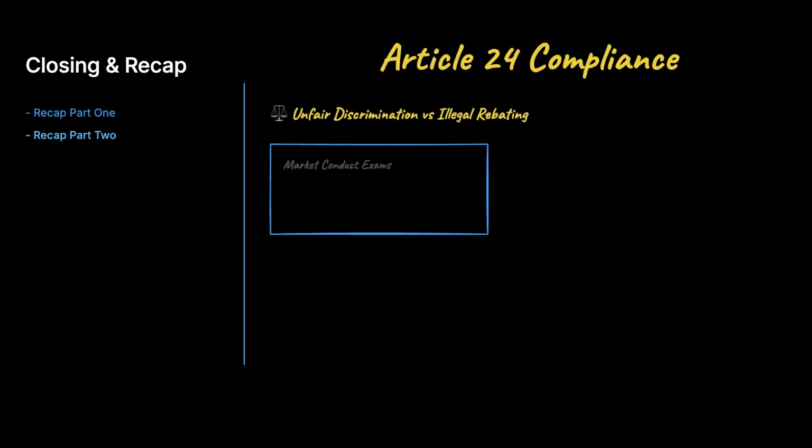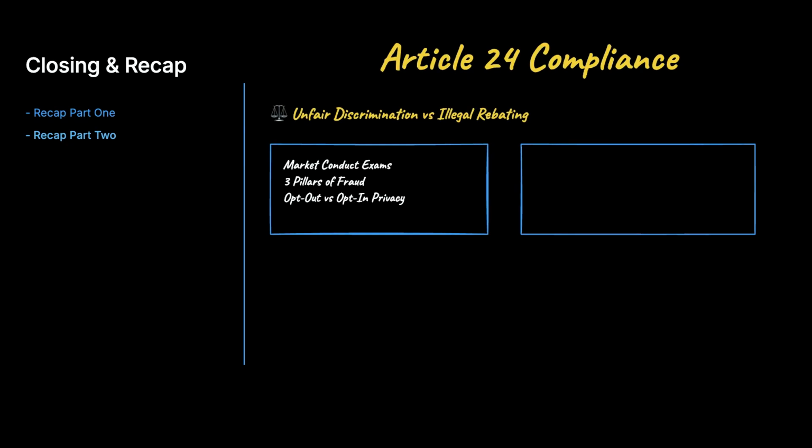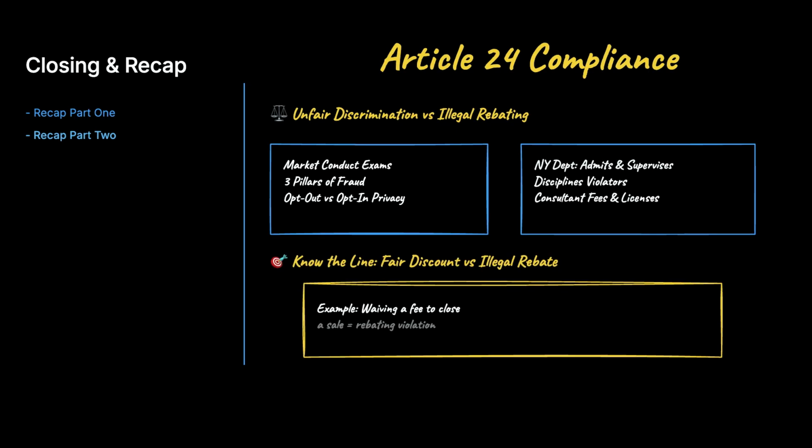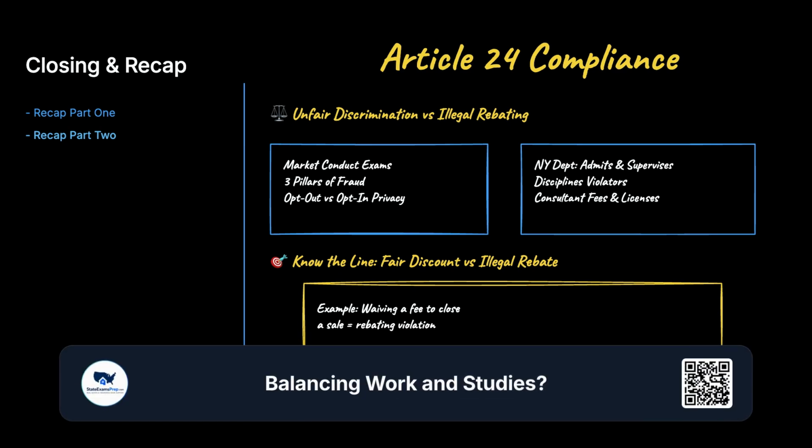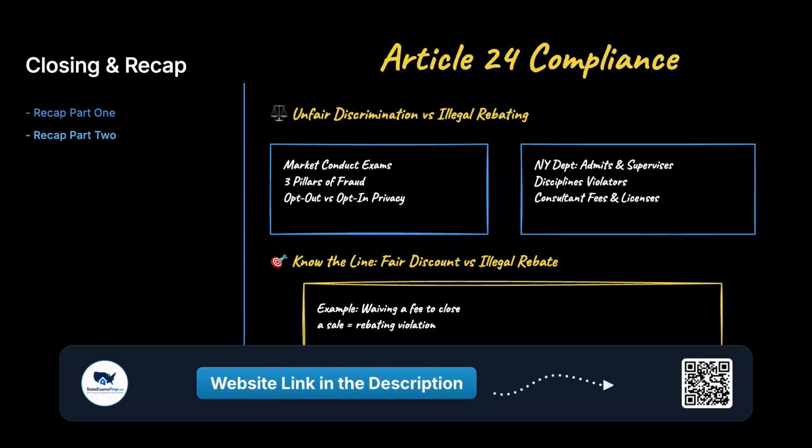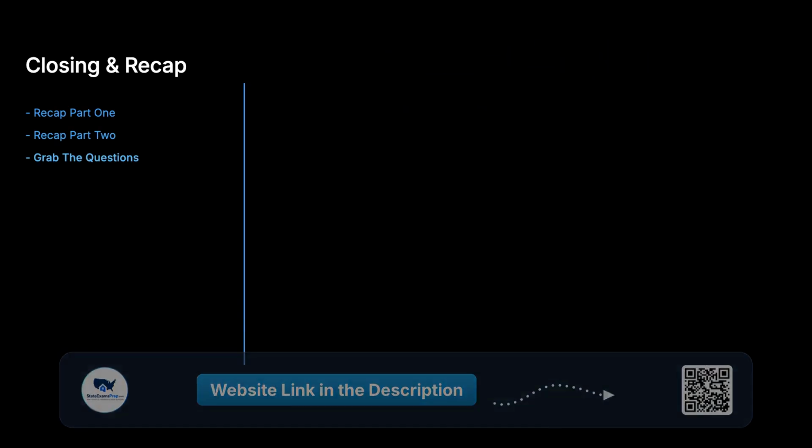From there, we tackled the Article 24 unfair practices, sharpening that crucial line between unfair discrimination and illegal rebating. We covered market conduct exams, the 3 pillars of insurance fraud, and the opt-out versus opt-in privacy split. And we saw how New York admits and supervises insurers, disciplines violators, and governs consultant fees and special licenses.